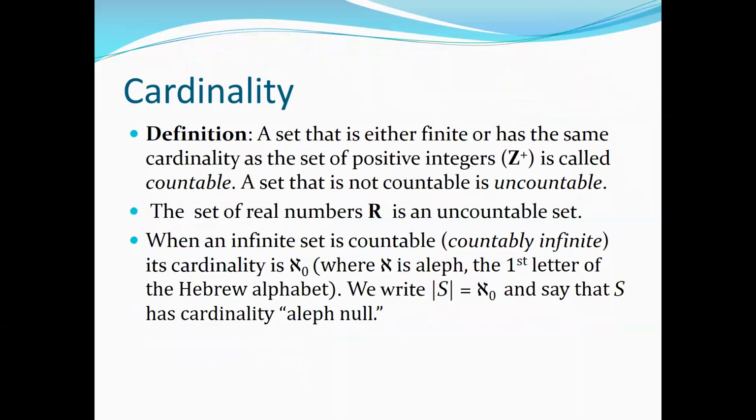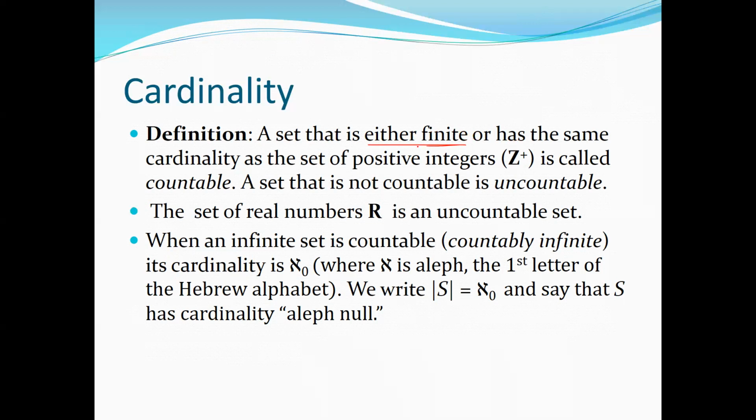Okay, so let's see the definition of countability now. A set that is either finite, which I have explained earlier, or has the same cardinality as the set of positive integers, that is represented with Z plus, is called countable. So that's the definition of countability. Let's read it again. A set that is either finite, then for sure it is countable, right? But if the set is infinite, then how can we say that it is countable or not countable?